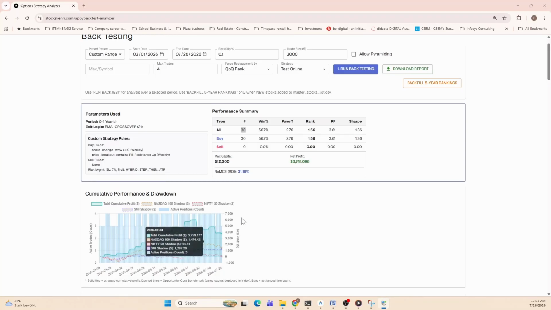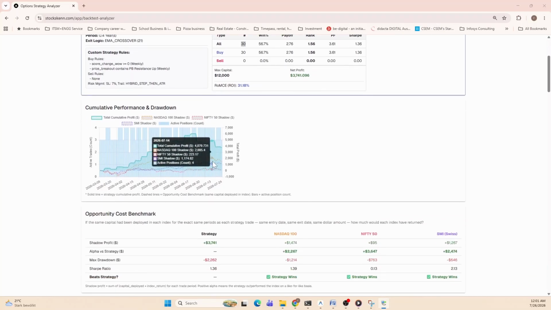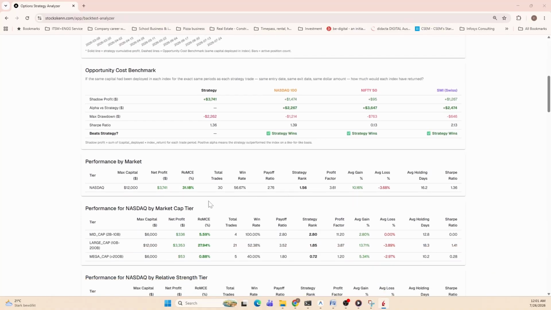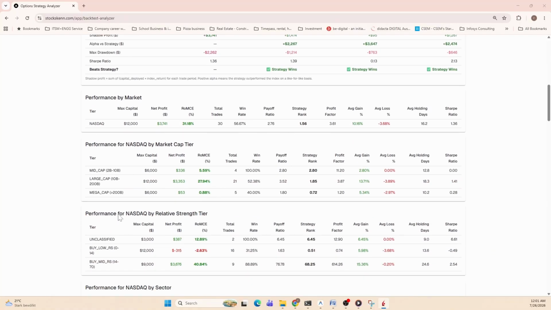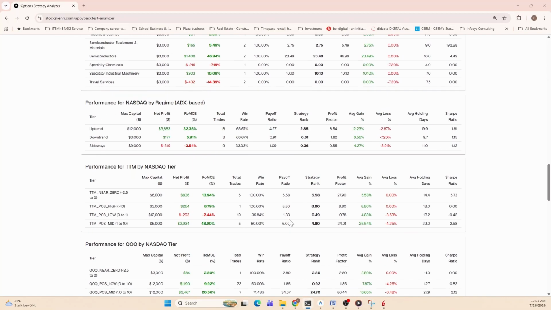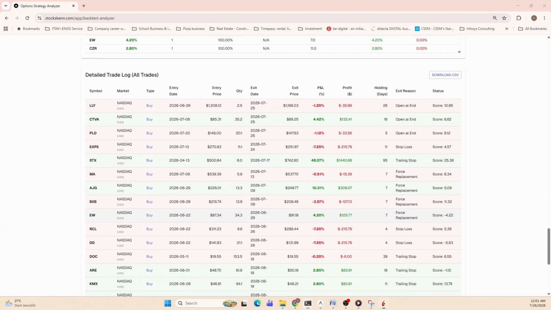So you get a graphical representation compared with all the markets. You can also see it has beaten the market returns, in case you had invested the same amount in the market versus the strategy. The strategy has clearly been a winner. It gives you all the details, and this is what you can use for refining your strategy further on. And you can also review which trades it took, whether the exit reasons are as per your defined risk criterion. So you can define all those things.